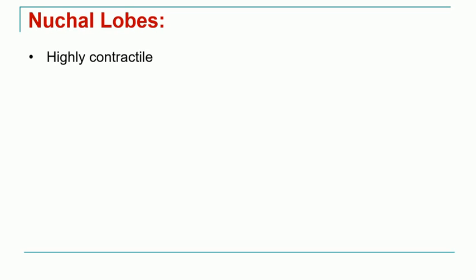We also call them pseudopodium, and they are highly contractile, fleshy structures, and they are present on either side of the head. On either side of the head you have a single nostril lobe or pseudopodium.